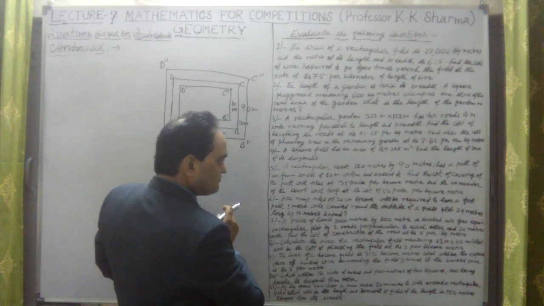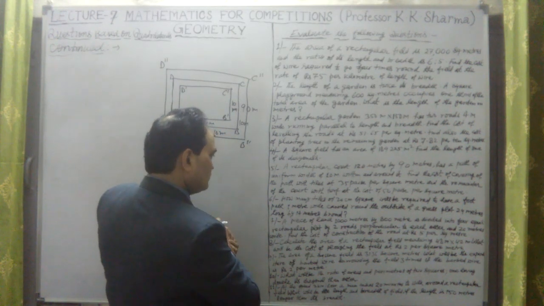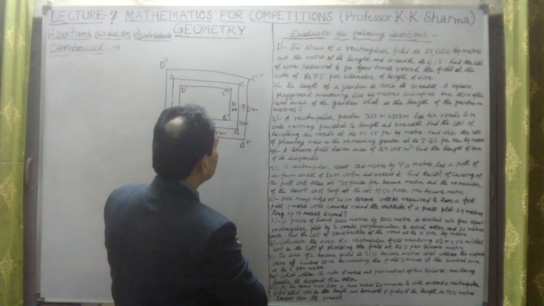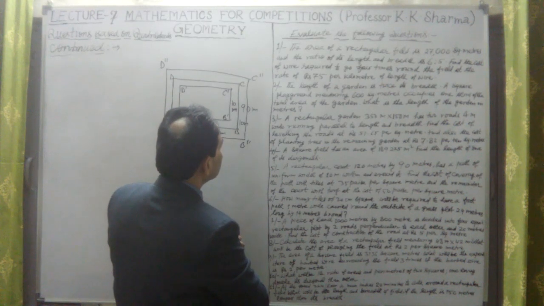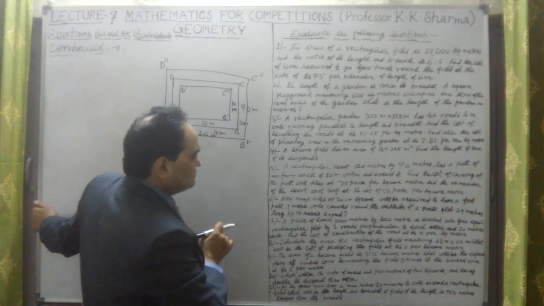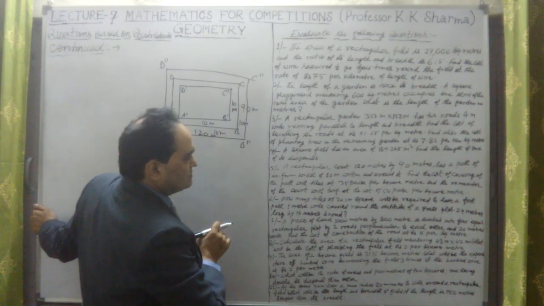Then the second says, and the remainder of the court with the turf at the cost of 50 paise per square meter. Now let me take a rectangular court 120 meter by 90 meter. This has a path of uniform width of 10 meter within and around it.